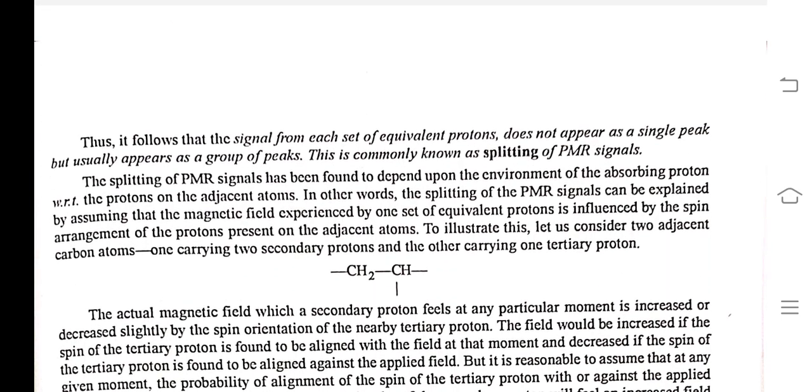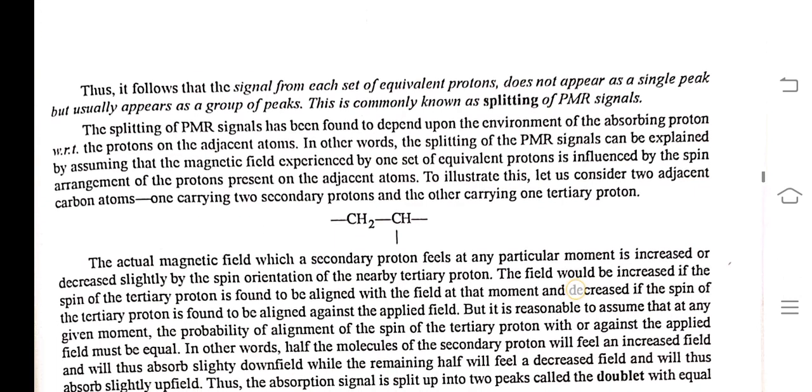Thus, it follows that the signal from each set of equivalent protons does not appear as a single peak, but usually appears as a group of peaks. This is commonly known as splitting of a PMR signal.